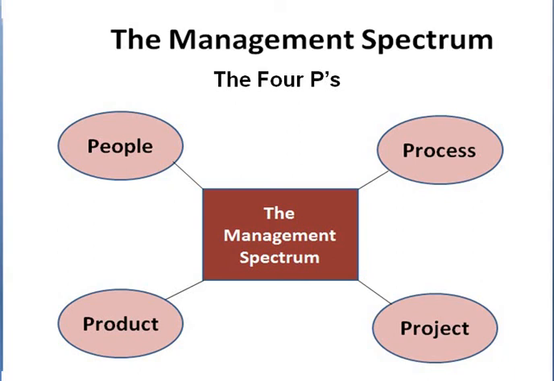So effective software project management basically focuses on these 4 P's: people, product, process and project. So the successful project management is done with the help of these 4 factors, right?